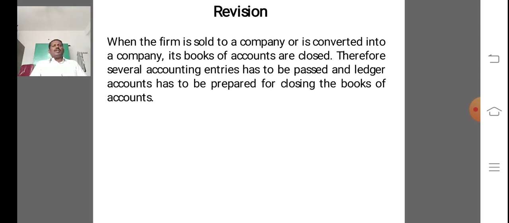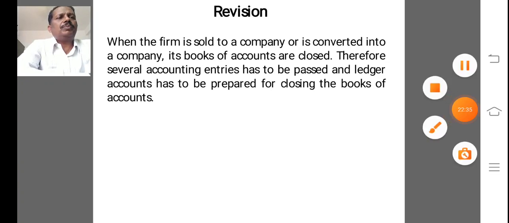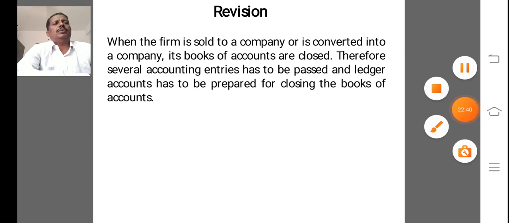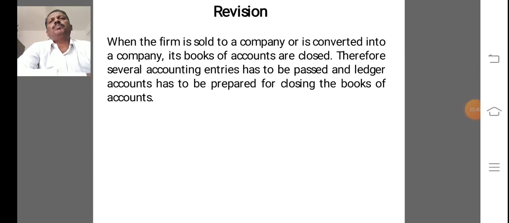Therefore, 14 closing accounting entries have to be passed, and 7 ledger accounts have to be prepared for closing the books of accounts in the vendor firm. So you must understand this very carefully and effectively.